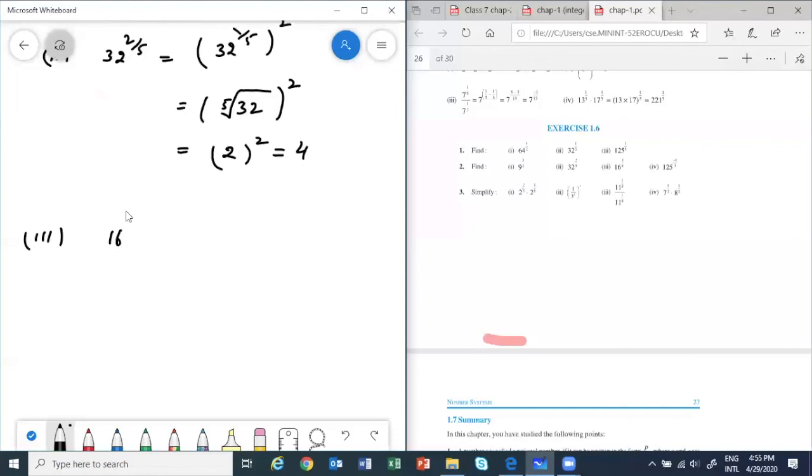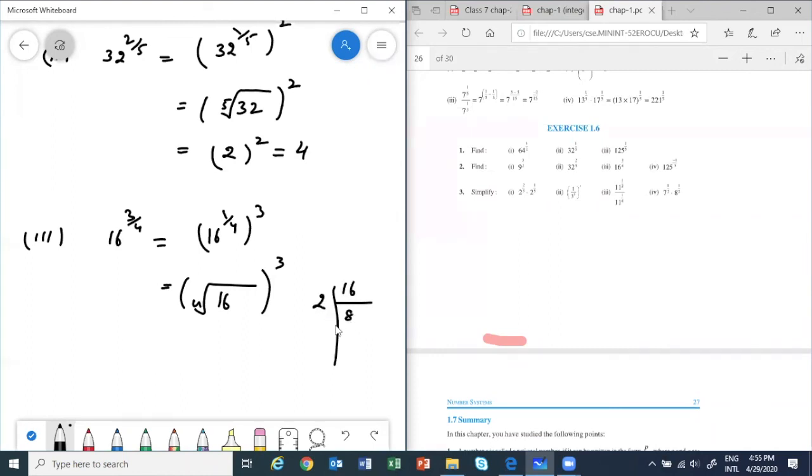So it is 16 power 3 by 4. I will write it as 16 power 1 by 4, whole cube. Correct? So this is the 4th root of 16, whole cube. To find the 4th root, let's factorize 16. 2, 8 times, 2, 4 times, 2, 2 times and 2, 1. So this can be written as the 4th root of 2 whole power 4, whole cube. So this 4 and this 4th root will cancel and we are left with 2 cube, that is 8.